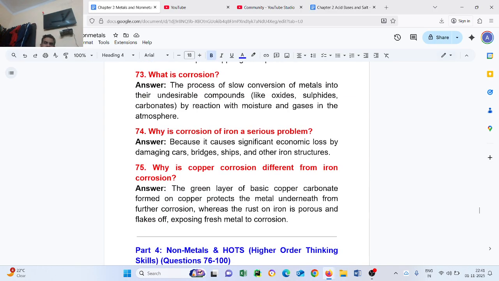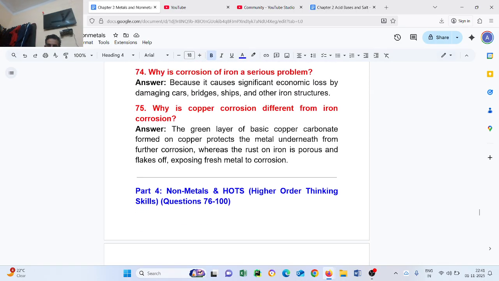Question number 75. Why is copper corrosion different from iron corrosion? The green layer of basic copper carbonate formed on copper protects the metal underneath from further corrosion, whereas the rust of iron is porous and lacks protection, exposing fresh metal to corrosion.